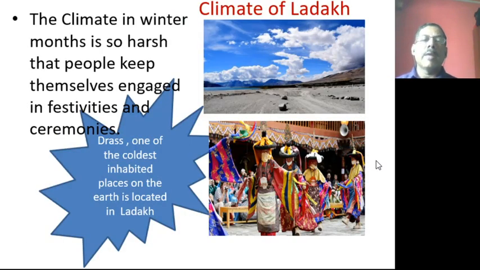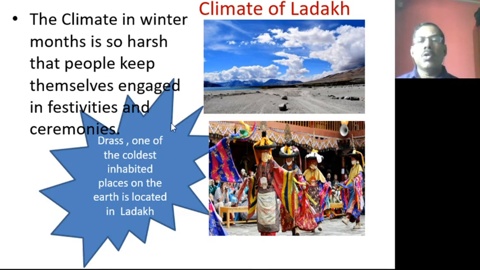Now coming to the climate, what type of climate is there in the Ladakh region? The climate in winter months is so harsh that people keep themselves engaged in festivities and ceremonies. When the cultivation is not there and the climate is too harsh, at that time they will be engaged in different types of festivals they organize.